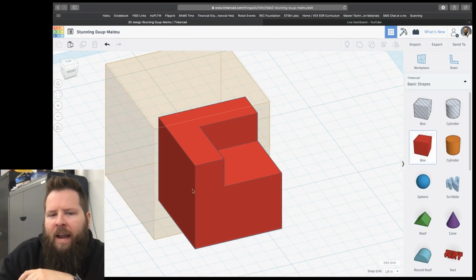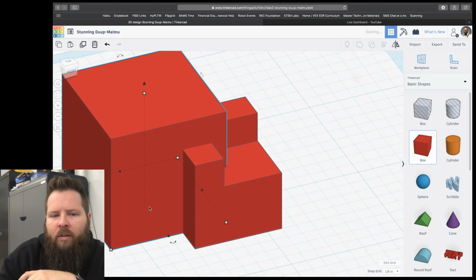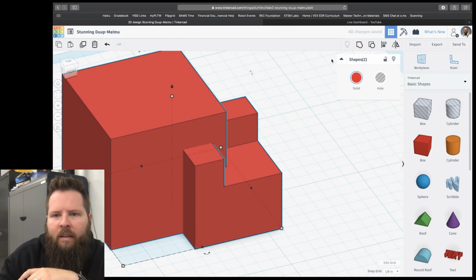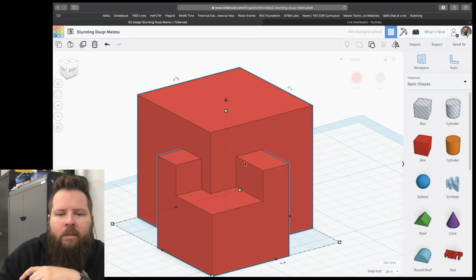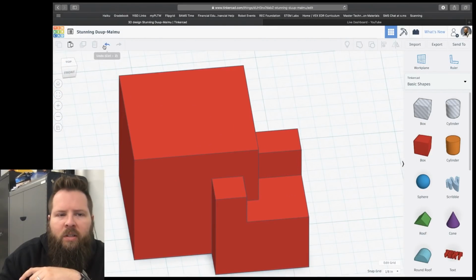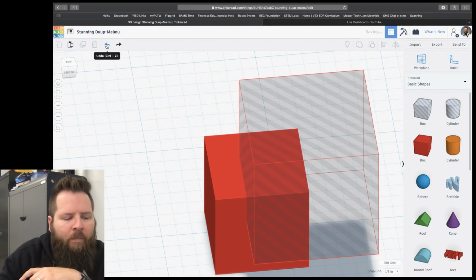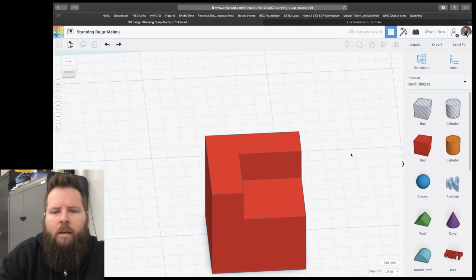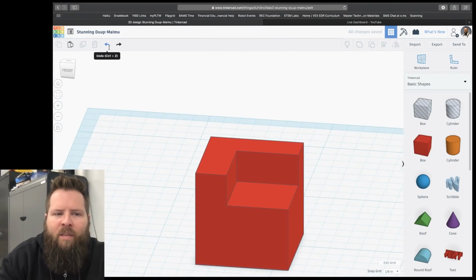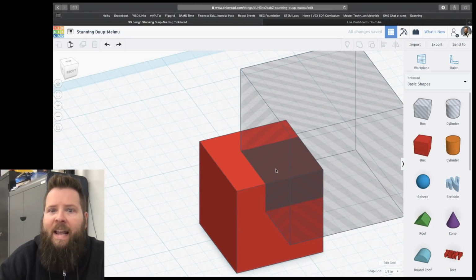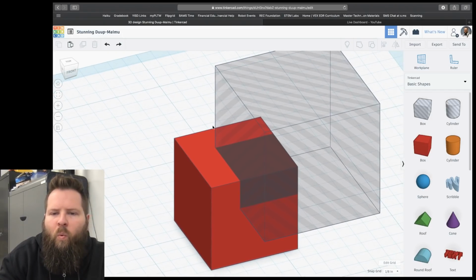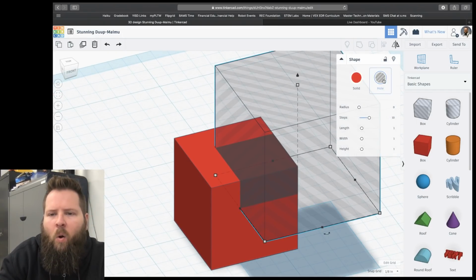Okay, if I added 2 solid shapes together, just something like that, and highlight it, and then click the group button, well, now it's one piece, right? I've added it together. And anytime you want to undo, you can just click the little undo button right here. Okay. But when I have a positive number and a negative number, and I add a negative number, it's like I'm subtracting it, right?